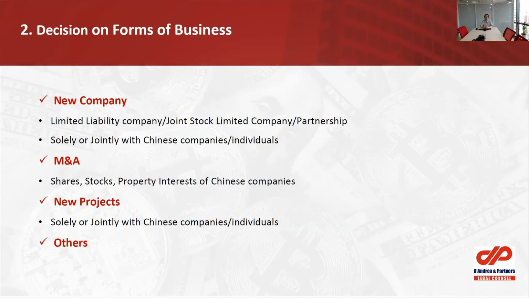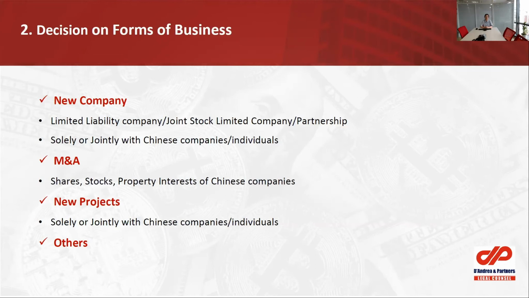Also, if we are talking about the forms, as we mentioned previously, the Chinese government has now opened wider doors to welcome foreign investors in terms of the forms of business. Now we can set up a new company in China by ourselves or jointly with Chinese companies or individuals. The company can be a limited liability company in most cases, or even a partnership.